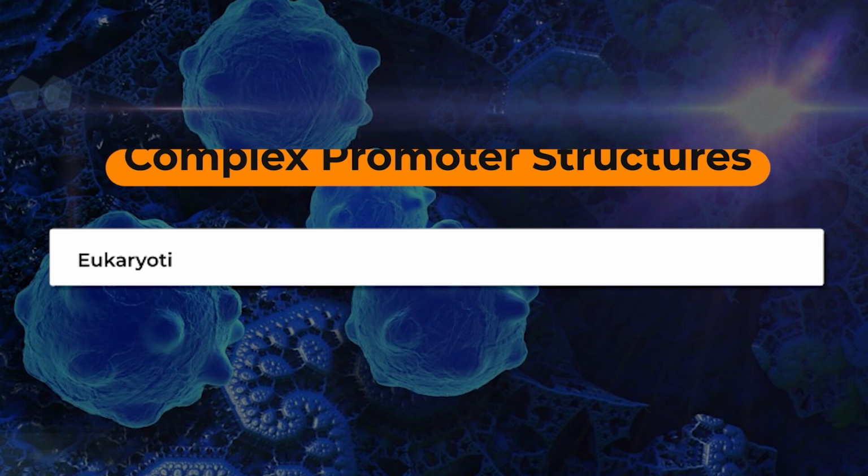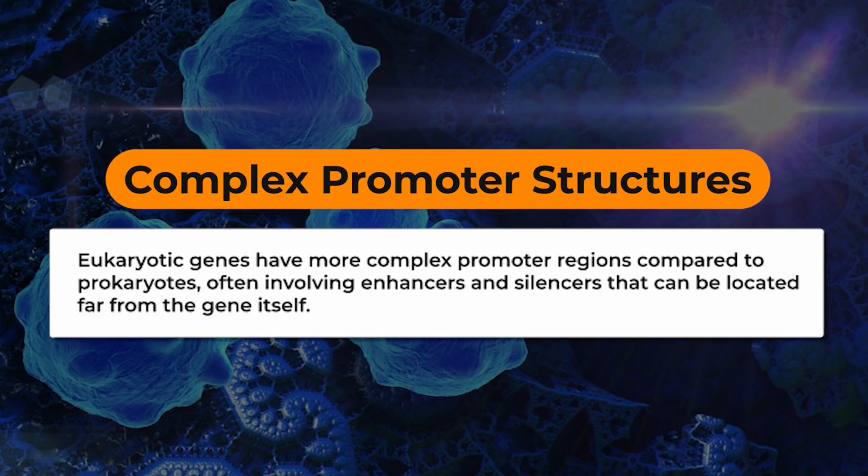In eukaryotes, the promoter structure is very complicated. It's very complex. Eukaryotic genes have more complex promoter regions compared to prokaryotes, often involving enhancers and silencers that can be located far from the gene itself.